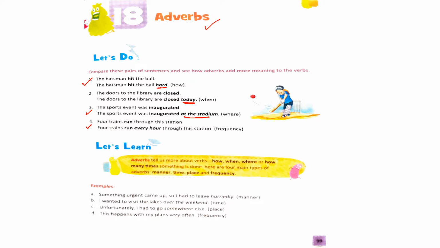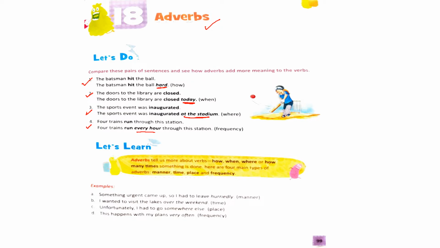Four trains run every hour through this station. So while comparing these sentences, we see that in the second sentence an extra word or phrase is added in each of these pairs.